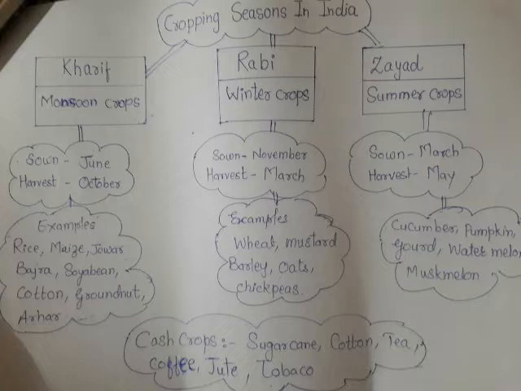Yes, kharif is the monsoon crop, rabi is called winter crops, and zaid crops are called summer crops. Their planting means sowing season and harvest time are also given.